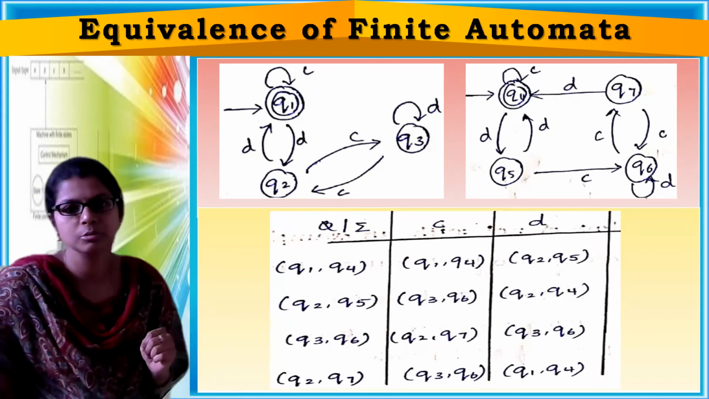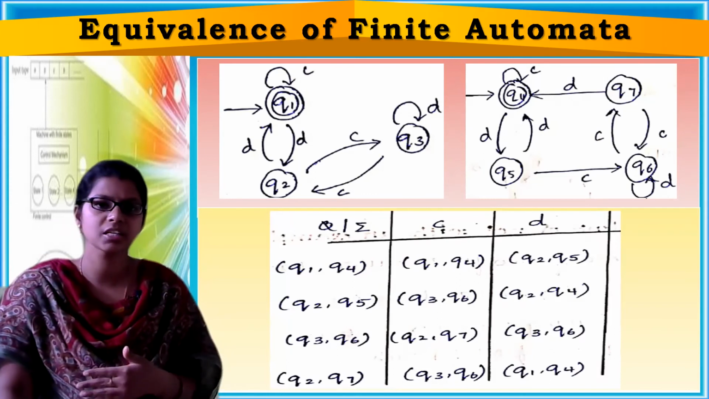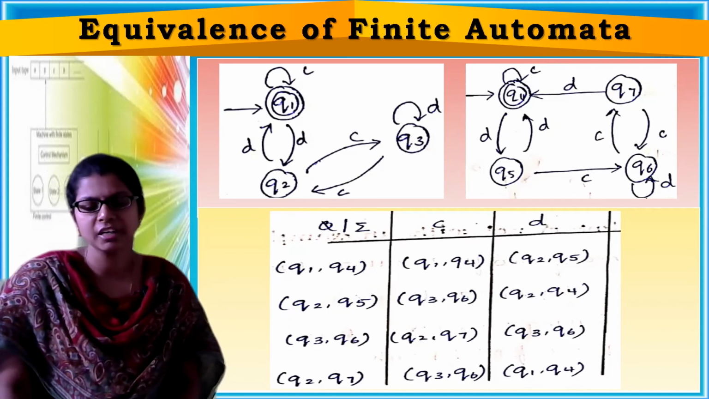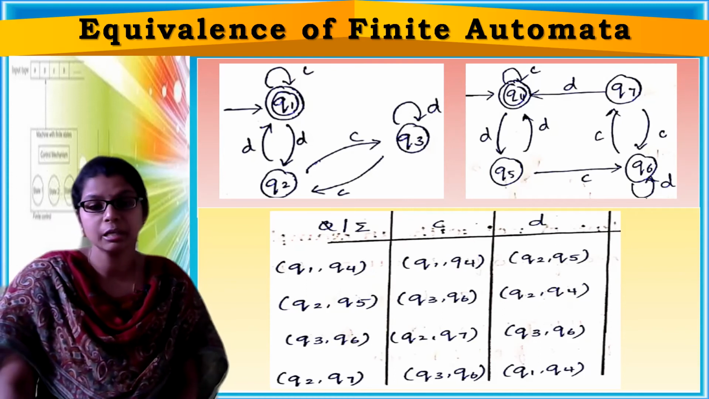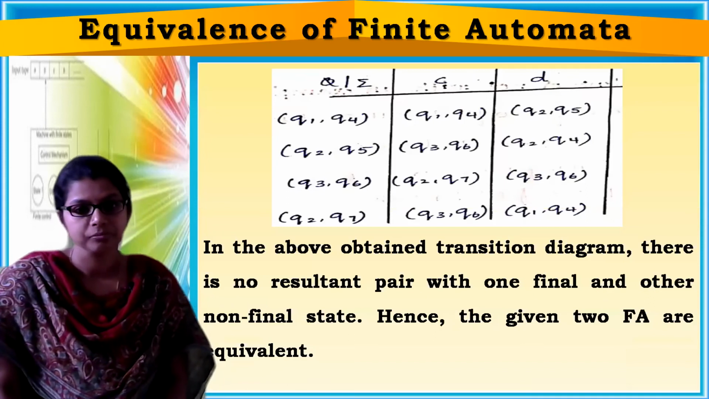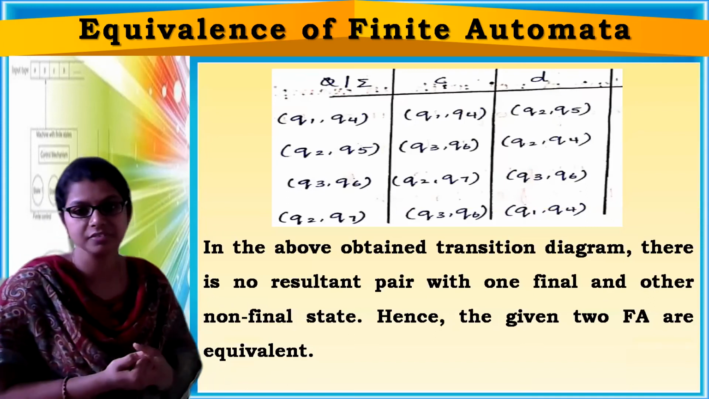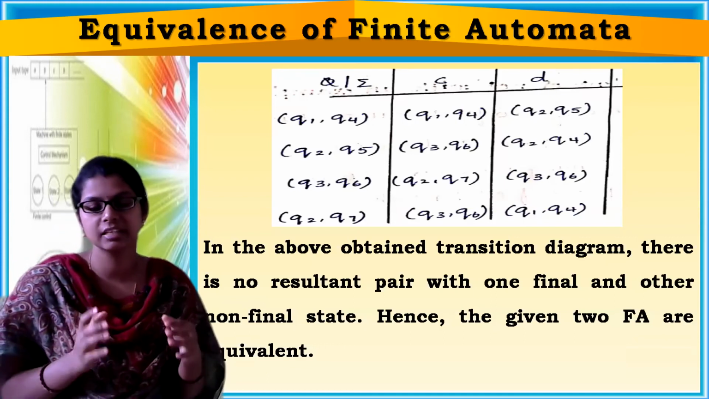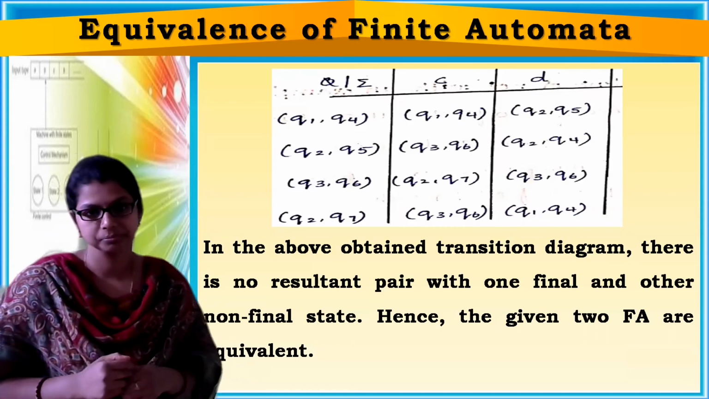We have only four possible pairs: Q1 Q4, Q2 Q5, Q3 Q6, Q2 Q7. All possible pairs from the given two finite automata are completed. And in the transition table, we didn't get any pair in such a way that one is final and one is non-final. Right? In the above transition table, there is no resultant pair with one final and another non-final. So, hence we can declare that the given two finite automata are equivalent.